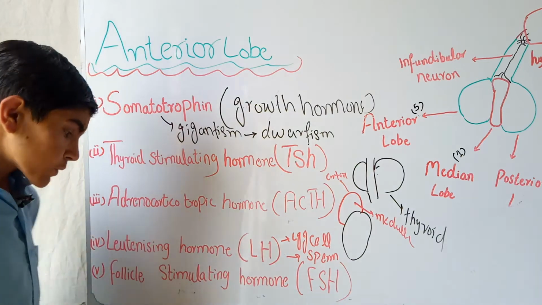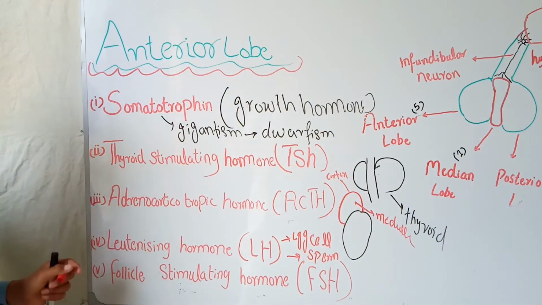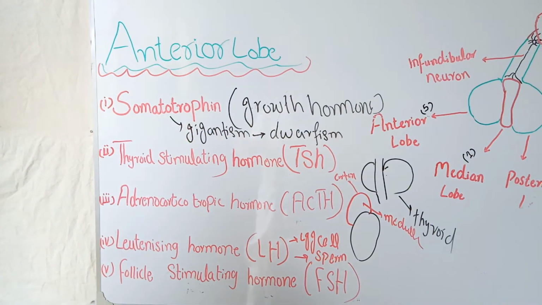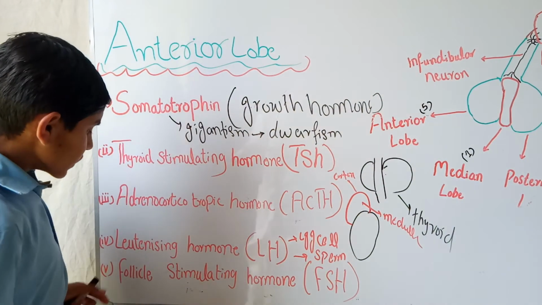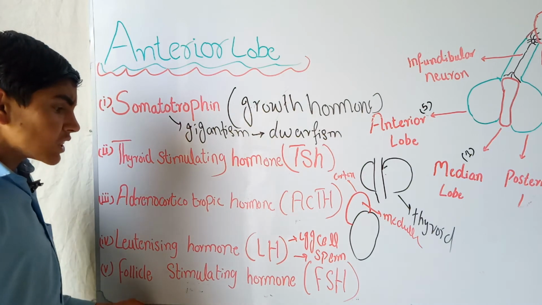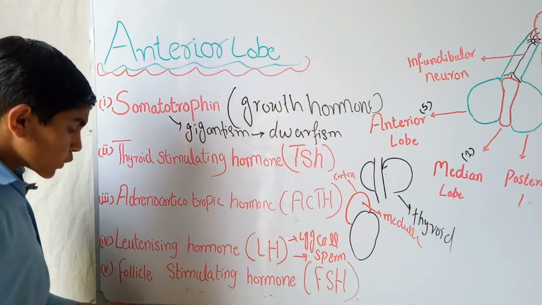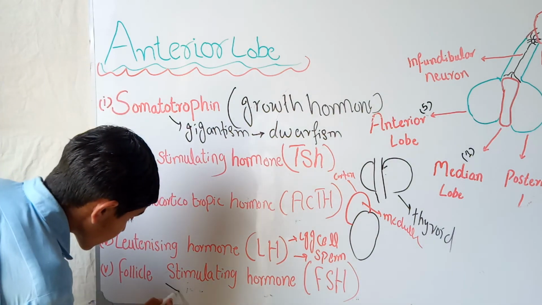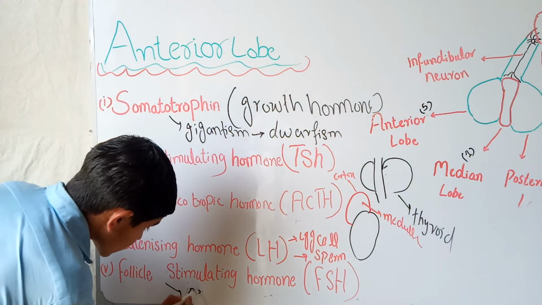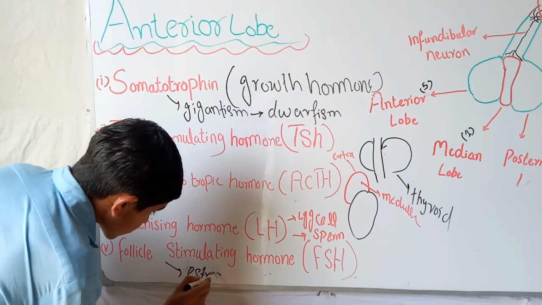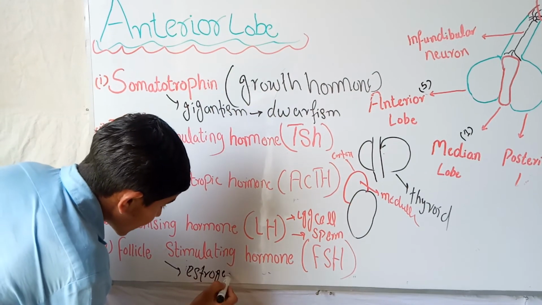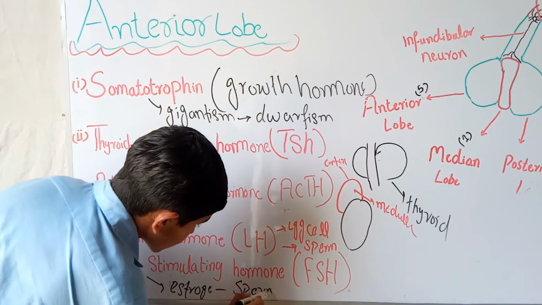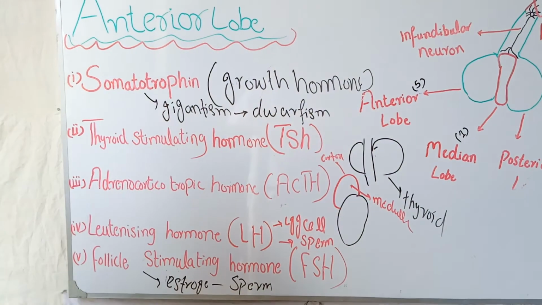The next is the follicle stimulating hormone. Its function is also near to the luteinizing hormone. It acts on the ovary to produce estrogen in female, while in male it acts to produce sperm. So this was about the anterior pituitary.